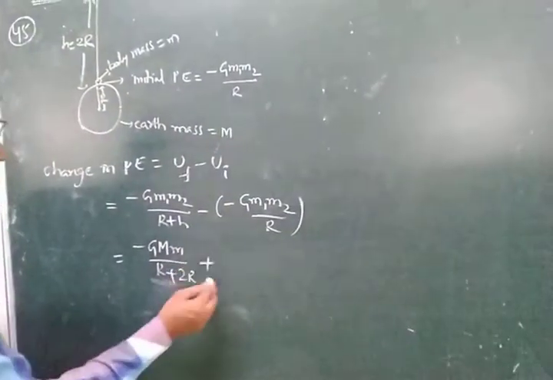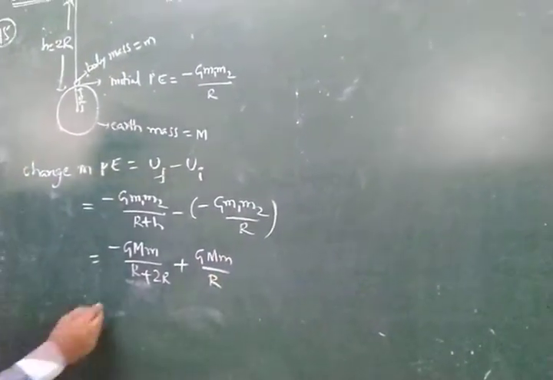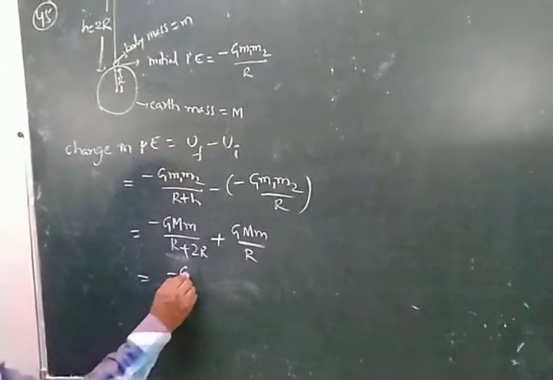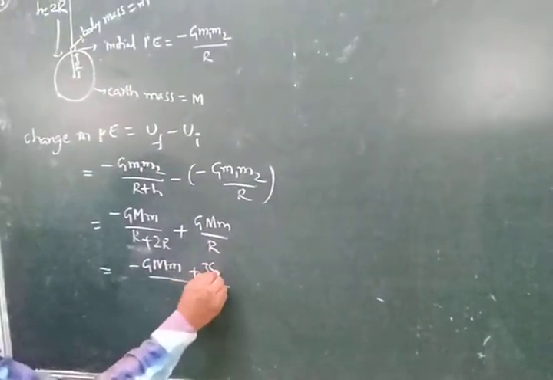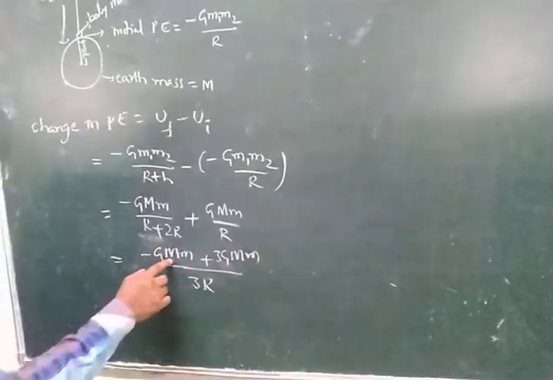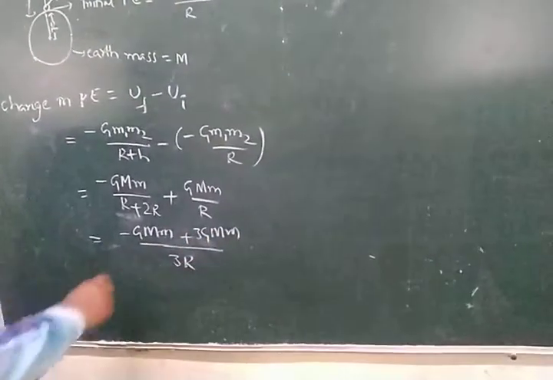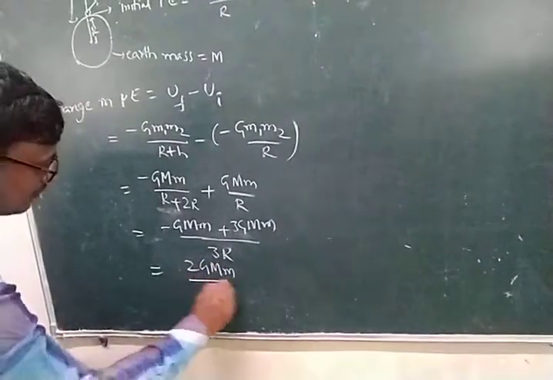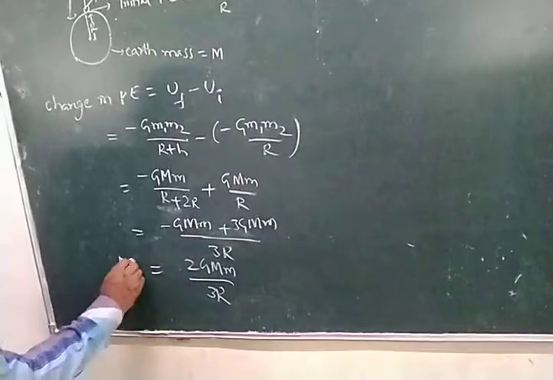Minus to minus gives plus G capital M small m by R. See here R plus 2R is equal to 3R. Take the LCM: minus G capital M small m plus 3G capital M small m by 3R, that is equal to 2 G capital M small m by 3R. This is the change in potential energy.